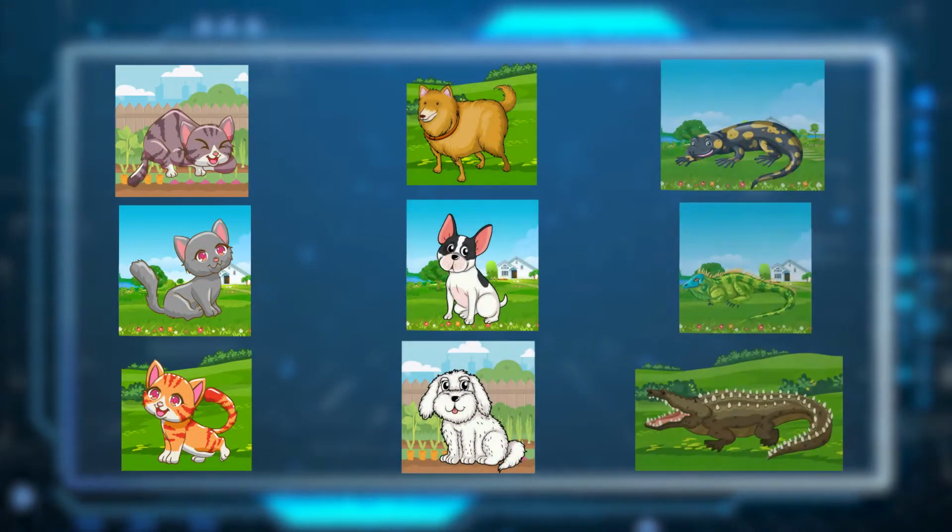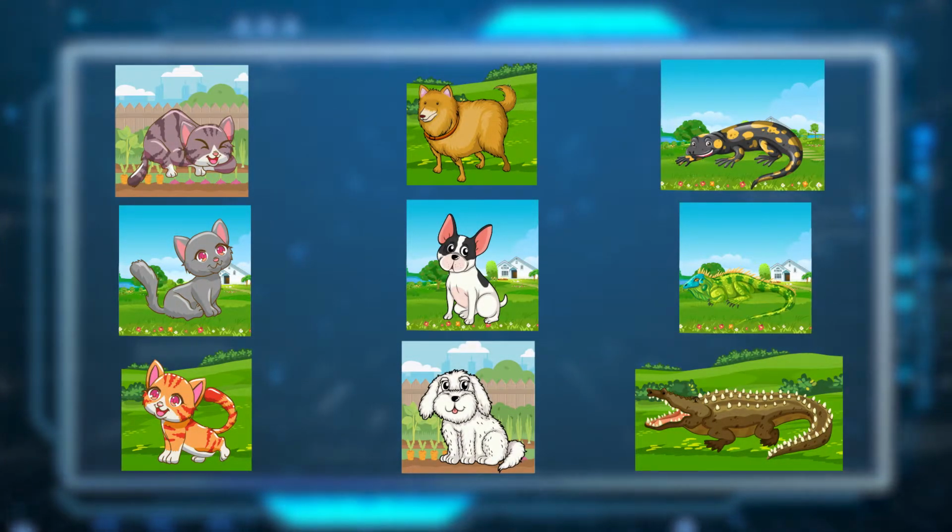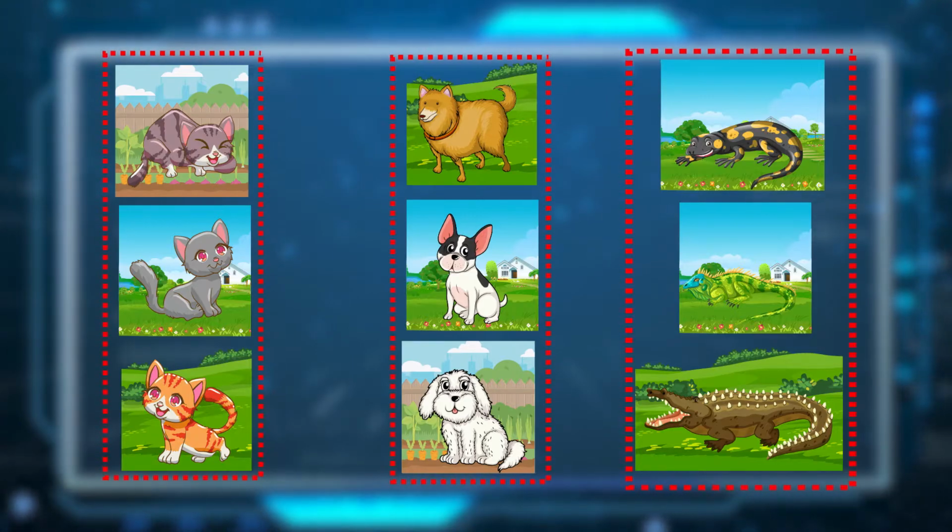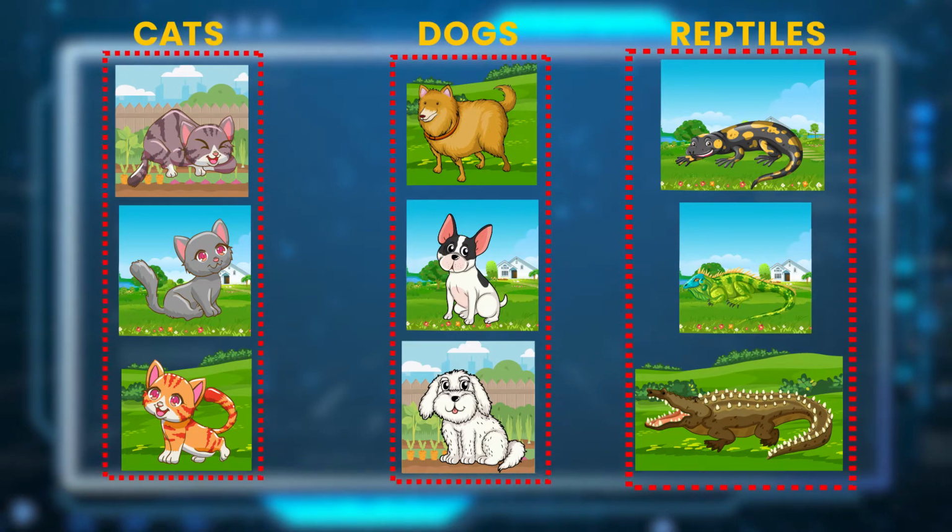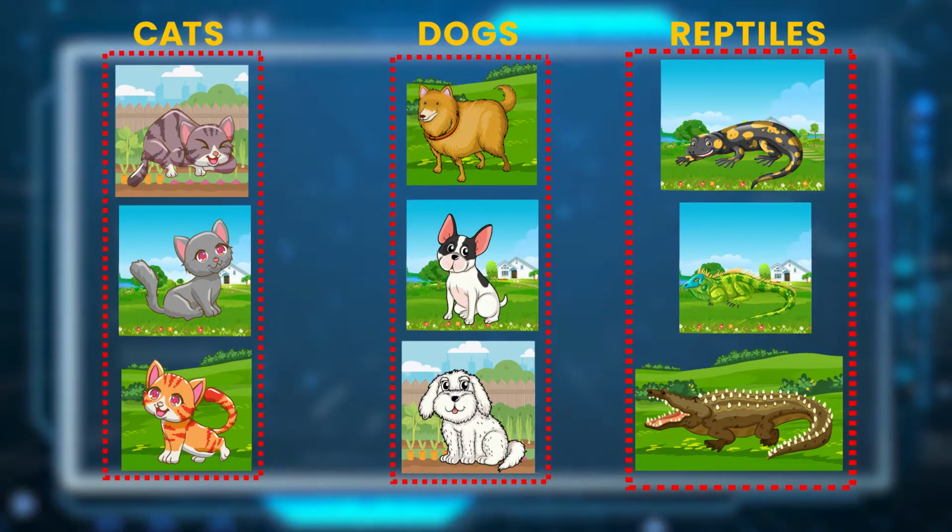But this is a very basic example, and it isn't always this simple. Suppose if instead of shapes you had three classes of images like cats, dogs, and reptiles, then ideally the clustering algorithm should give you three clusters of images, with each cluster having images of only one class.